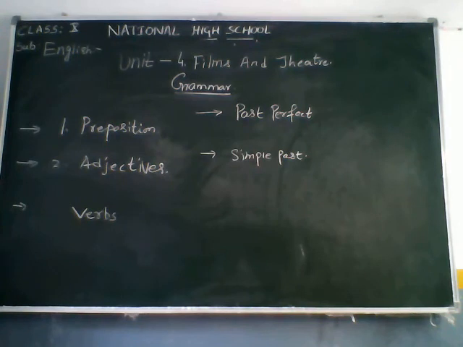For example, once again I tell you, do is the present form, did is the past form. I did, you did, he did, she did, they did. So here the second form of the verb will come, whereas in perfect tense the third form of the verb comes. Here the second form will come. For example: she did, you did, I did, we did. So for everything the second form of the verb comes. That's called simple past.